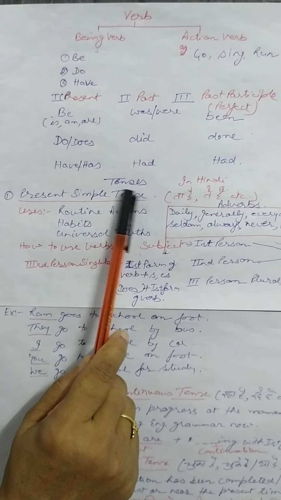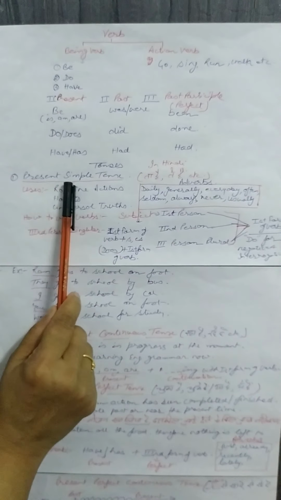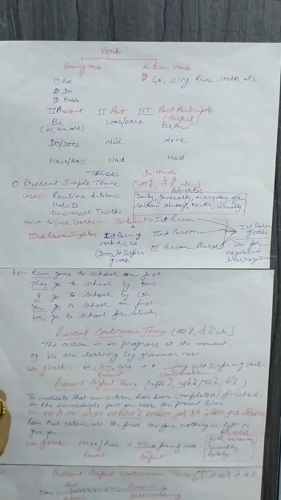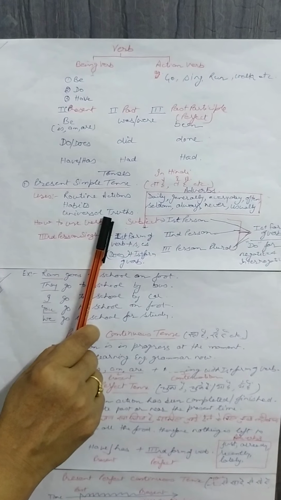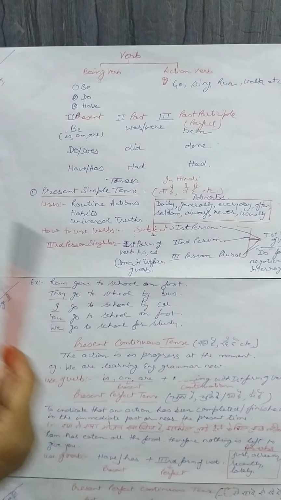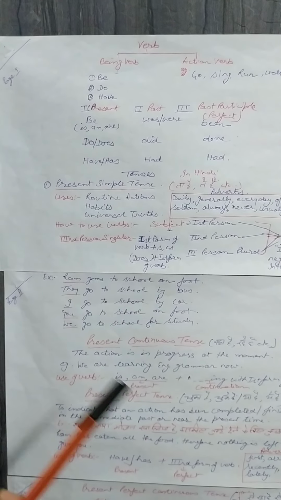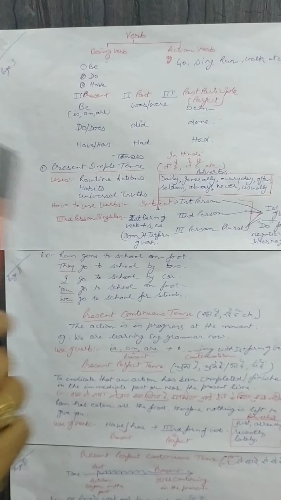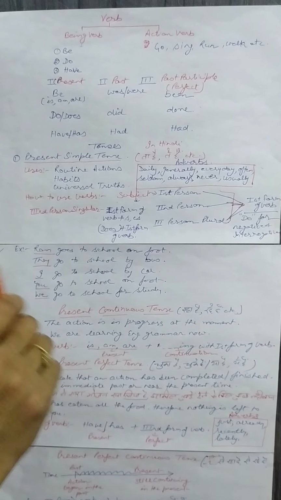So now coming to the tenses. First of all, I take present simple tense. Present simple tense can be called present indefinite tense also. If I ask you what is present simple tense, and you just quote an example, you will be a little bit confused. Just to make it easier for you to understand, I can say, when you say that